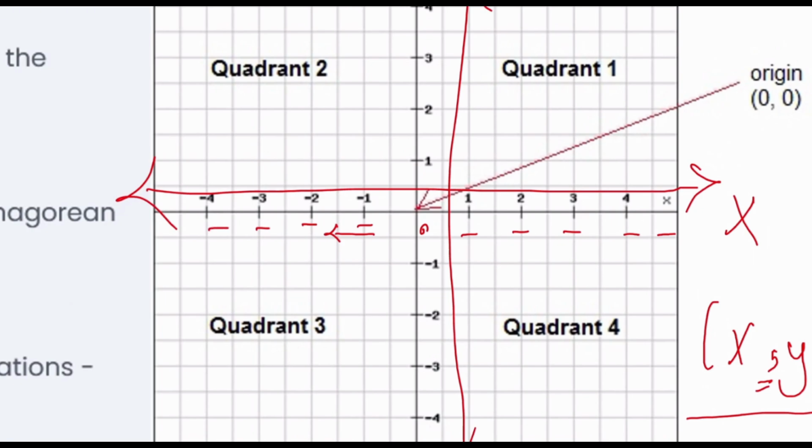So based on the place that we are going to move, either to the right side or to the left side, we can find the address of x. But what about the y? Y has the same concept, but this time positive is going to be considered as top, and negative is going to be considered as bottom.